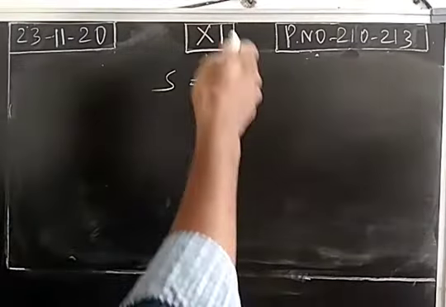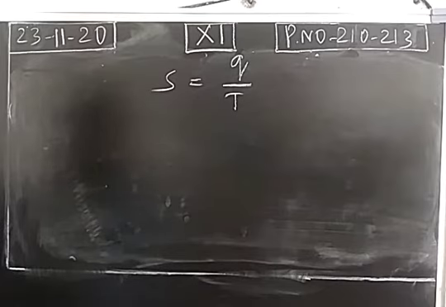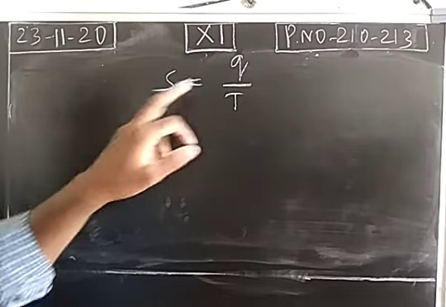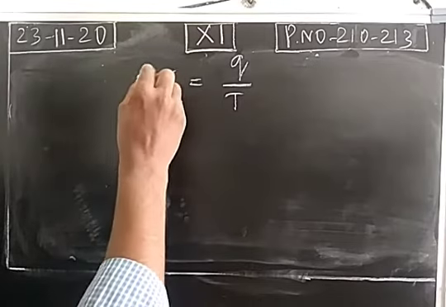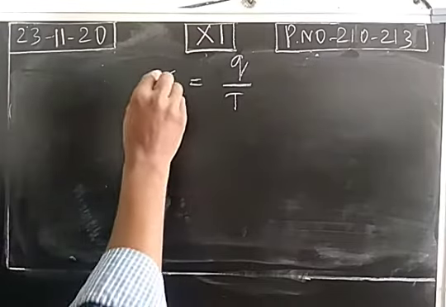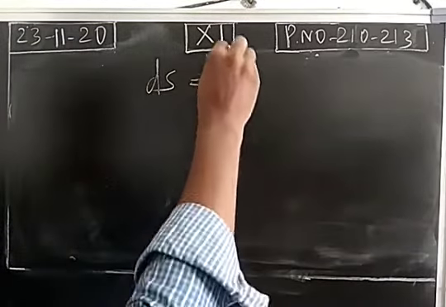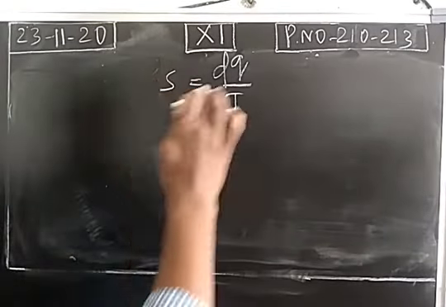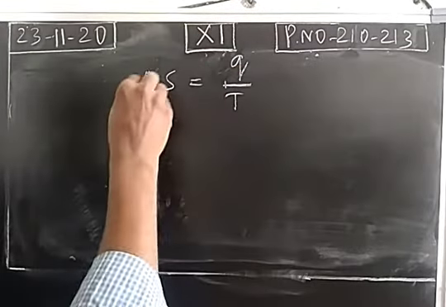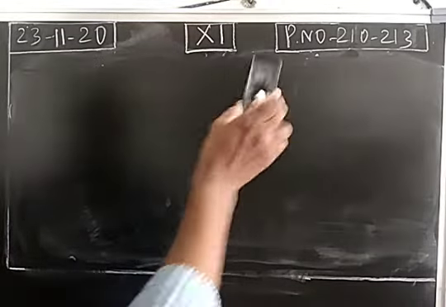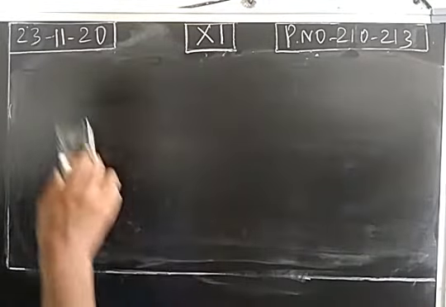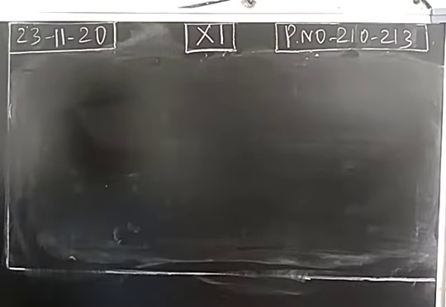Entropy. The definition is, it is a measure of randomness or disorderliness of molecules of a system. We write it as the ratio of heat changes to the temperature of the system. So change in entropy, dS is equal to dQ by T. Instead of d, you may write it as delta also. Delta S is equal to delta Q by T. So this is the formula of entropy. Entropy value for a system can be calculated using this formula.